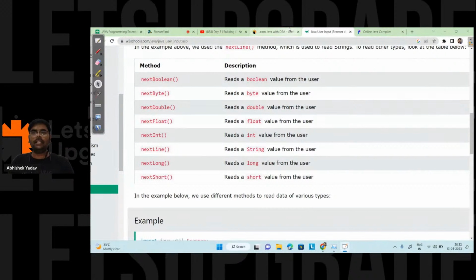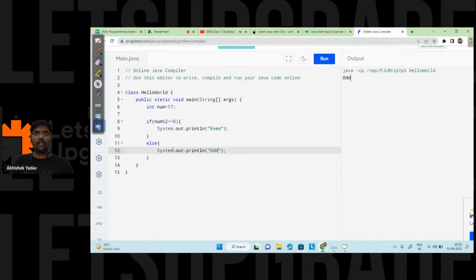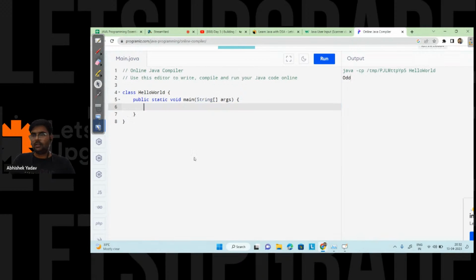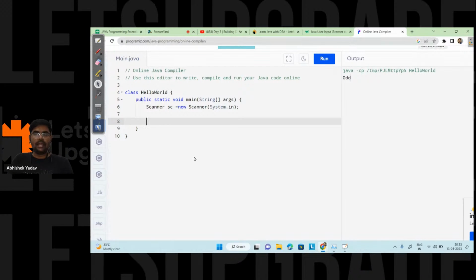Okay, so let's try to take input from the user. So what I will do here, I will write Scanner sc is equal to new Scanner, and after that here I will write System.in because I want the input from the keyboard, right? And after that, I have to take the input from the keyboard, right? But I have to store that input somewhere. And in order to store the data somewhere, we have learned yesterday, we can use a variable. So I will create a variable here, that is int num. And here I will write int num is equal to sc.nextInt, right?